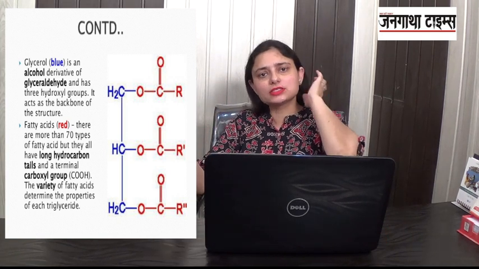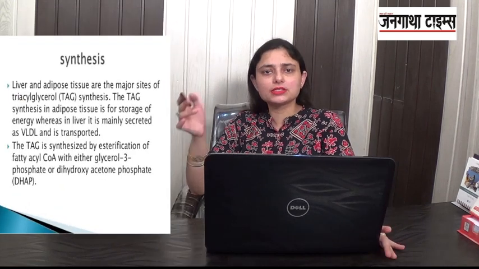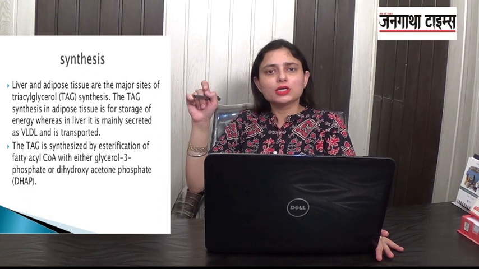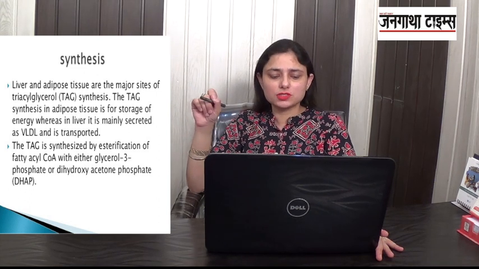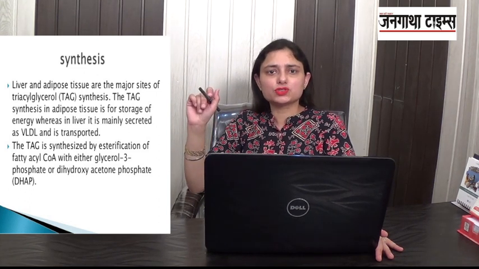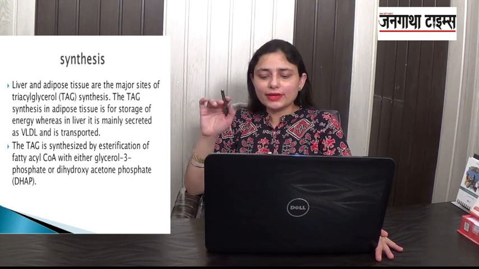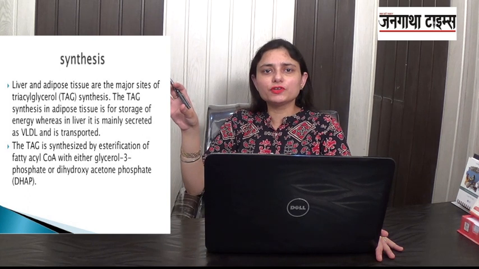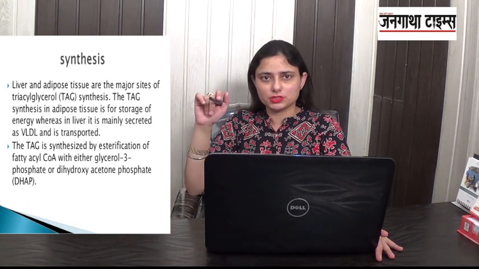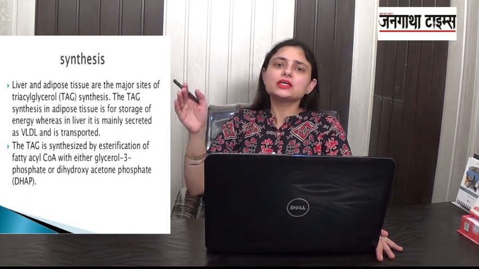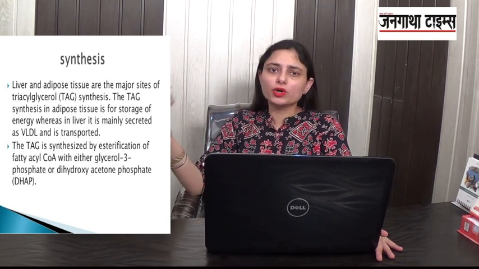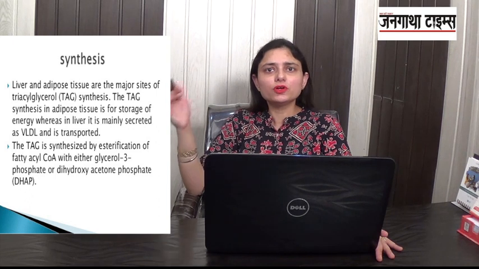Now what is its synthesis? Where is its synthesis occurring? Its synthesis occurs in the liver and in the adipose tissue. They are both the major sites of synthesis of these triacylglycerols. Now what happens in the adipose tissue? The synthesis is occurring for the storage process. And then it is secreted as VLDL and transported to various parts of the body for utilization and for storage.